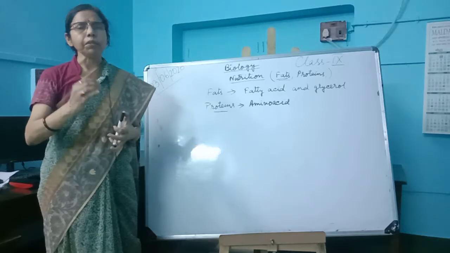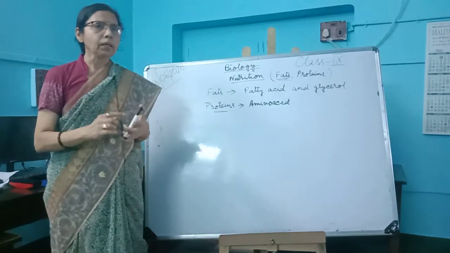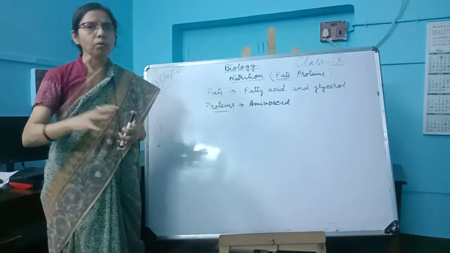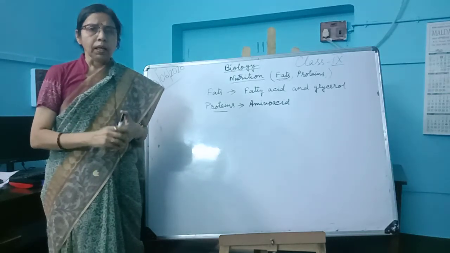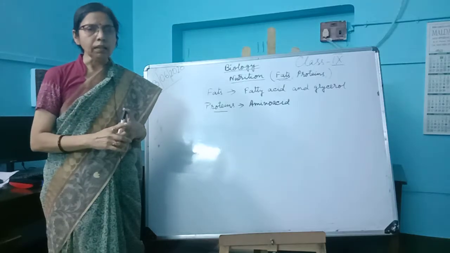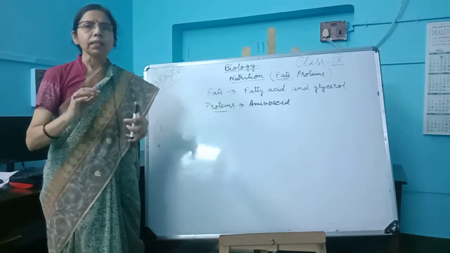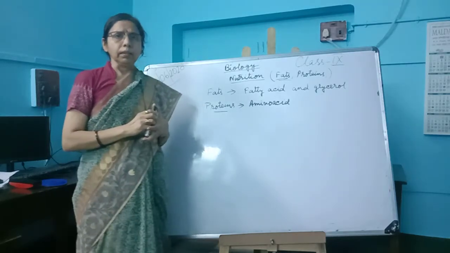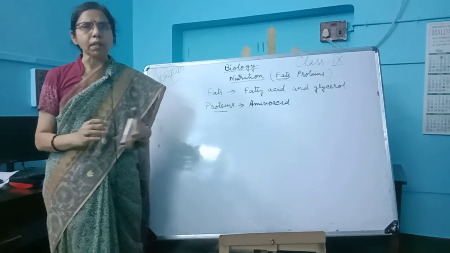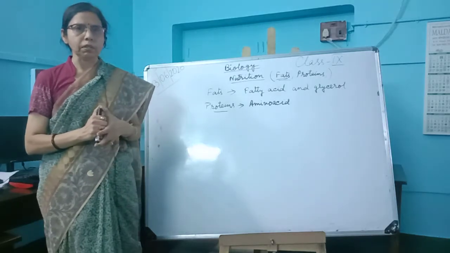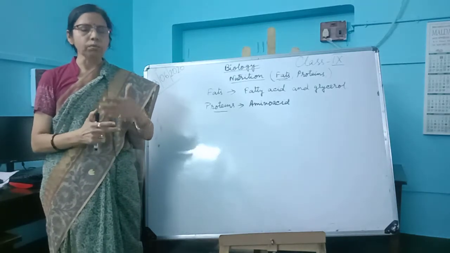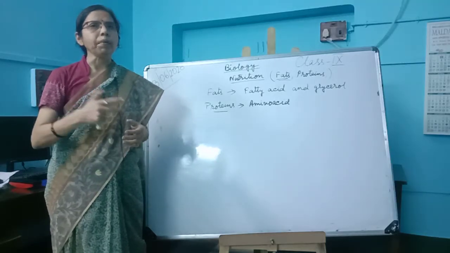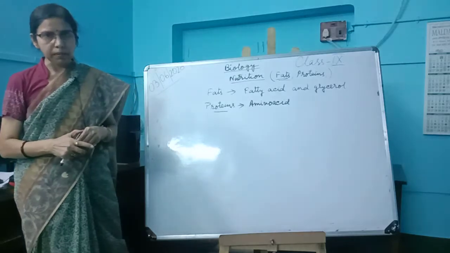If there is a deficiency of protein, the children have stunted growth. The limbs become thin, and the skin is scaly. If the children suffering from this protein deficiency disease do not get proper protein in their diet, even within 5 years, death can take place.